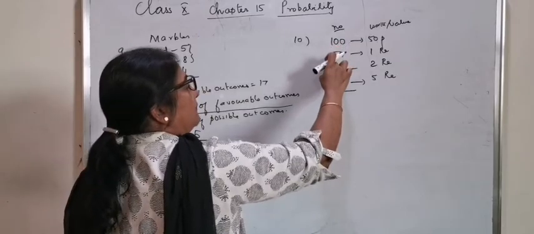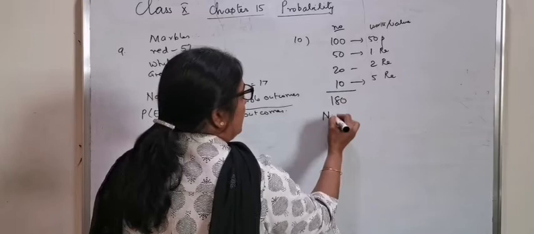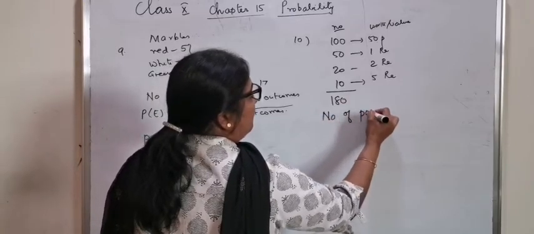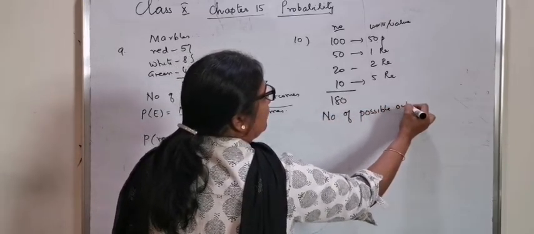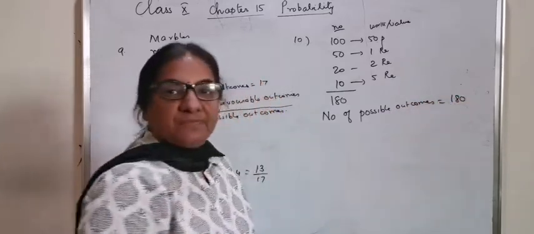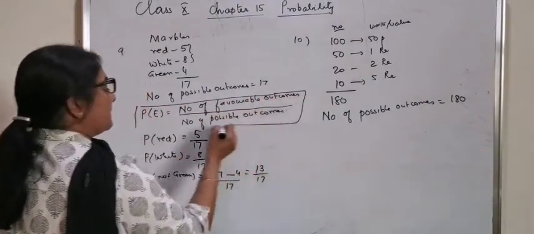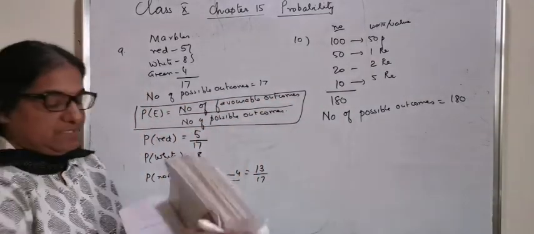100 plus 50 is 150, plus 20 is 180, so the number of possible outcomes is equal to 180. As I mentioned, the formula should be compulsory in all the problems.